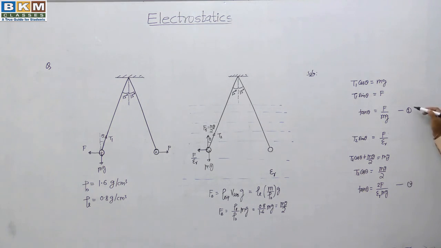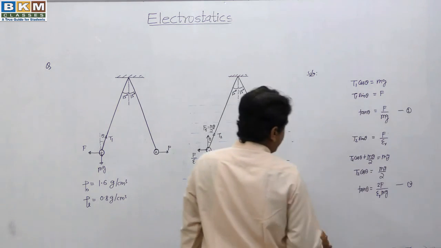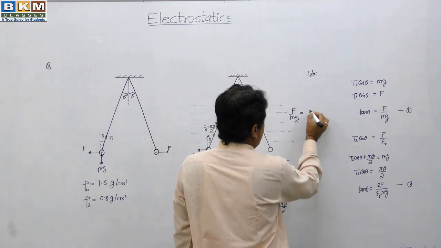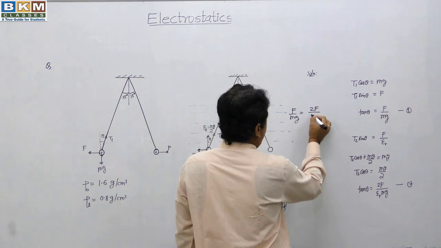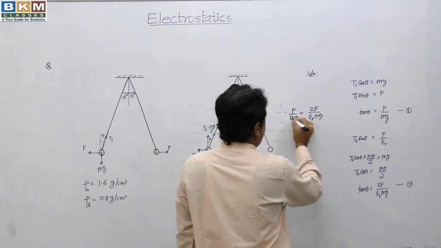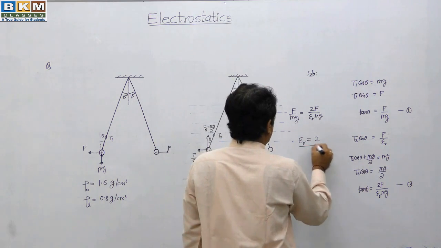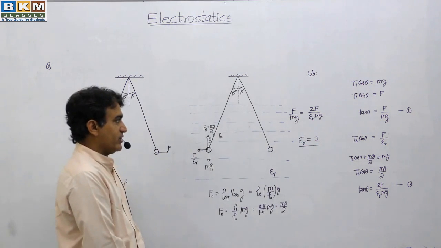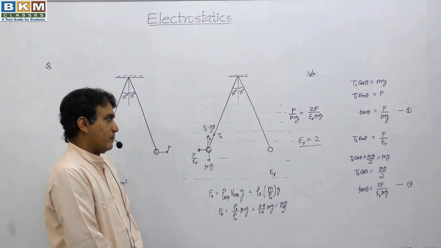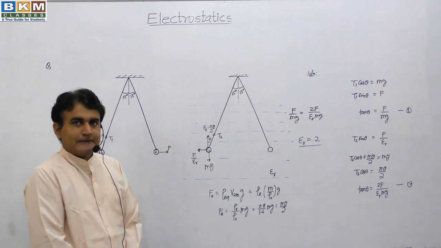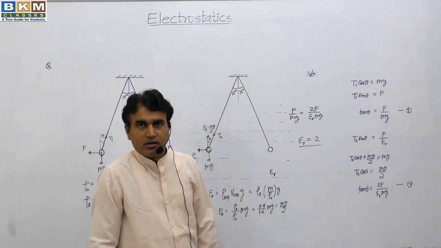Now the left hand side of the first equation is equal to the left hand side of the second equation. So equating the right hand sides, what we will get is F by mg is equal to 2F upon epsilon r mg. mg gets cancelled, so epsilon r is equal to 2. So in this way the dielectric constant of the medium comes out to be equal to 2. Dielectric constant is a dimensionless quantity, so its value is 2. That is the answer to this question.